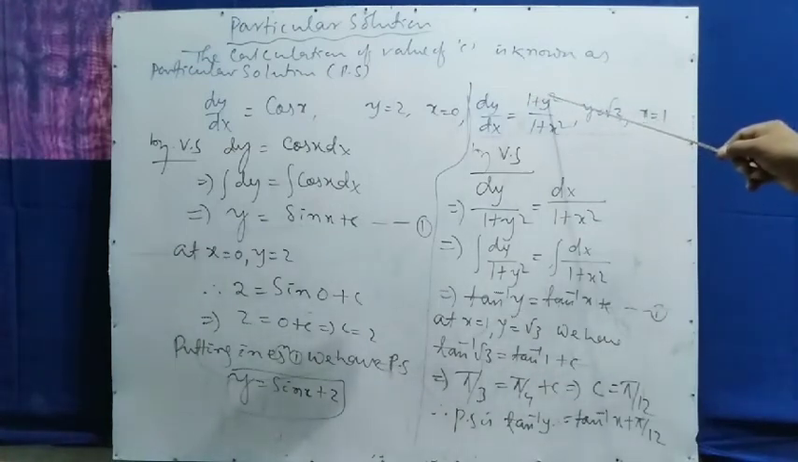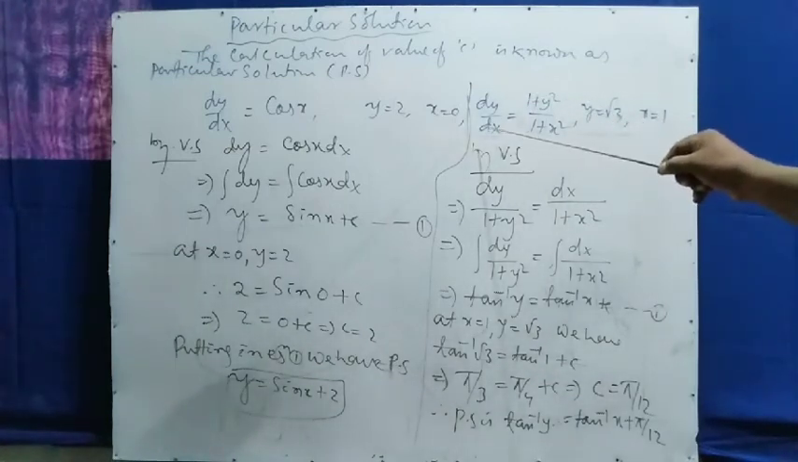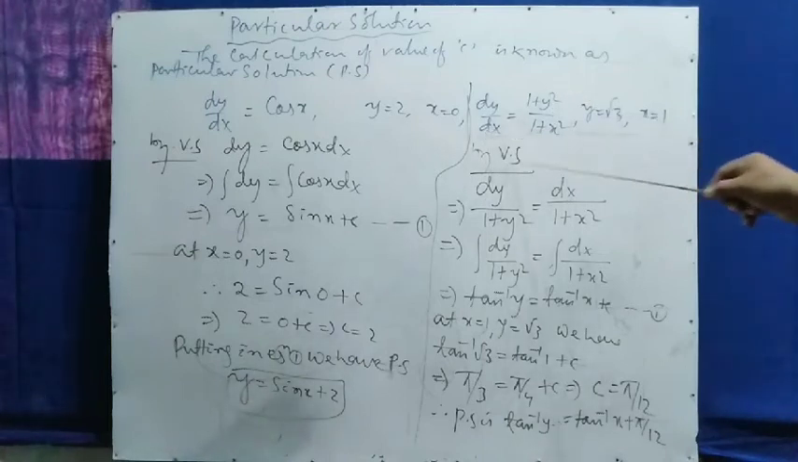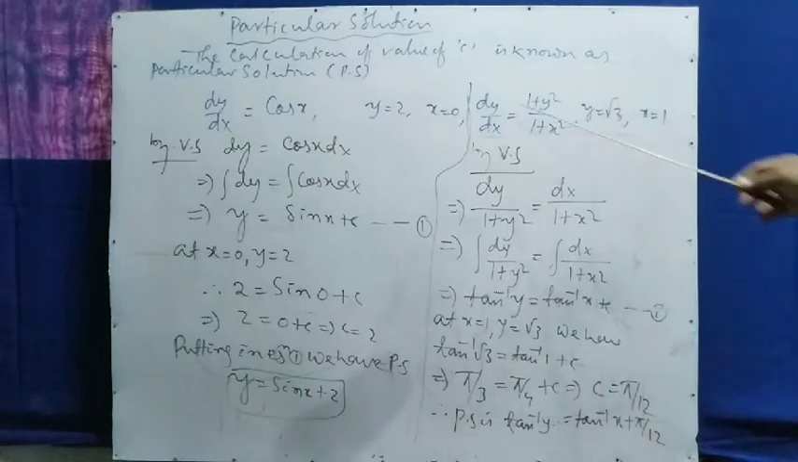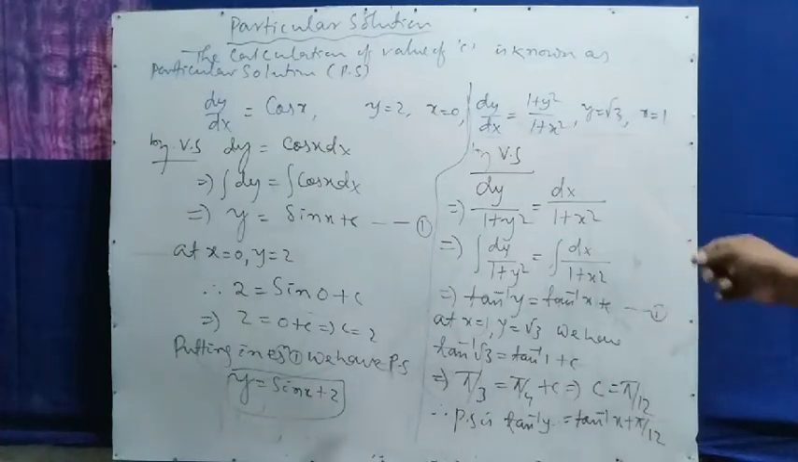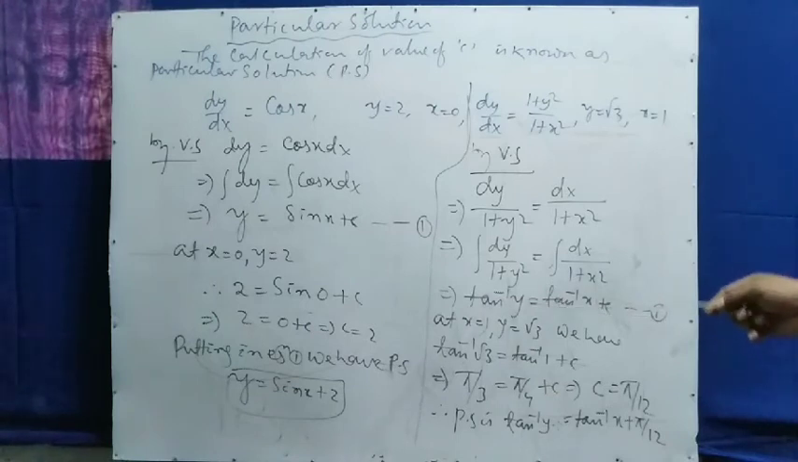Here the variables are separated. 1 plus y square you take this side and dx you take this side. By variable separation, dy by 1 plus y square is equal to dx by 1 plus x square. Here the variables are separated. Integrating both sides, this is the formula for tan inverse y and this is the formula for tan inverse x.